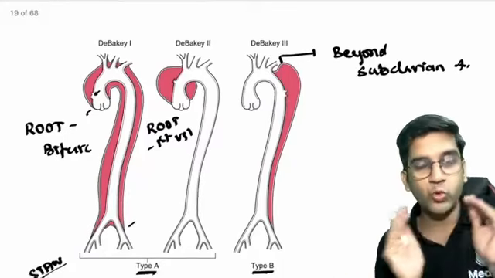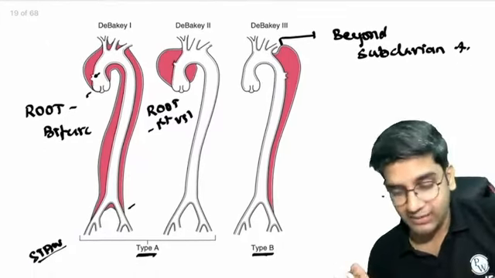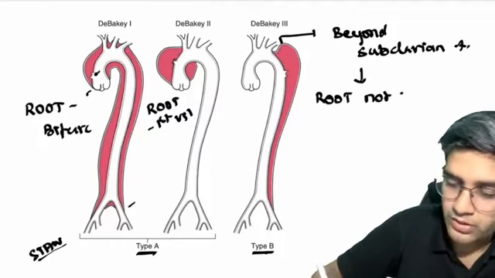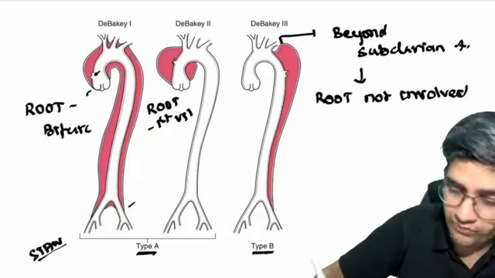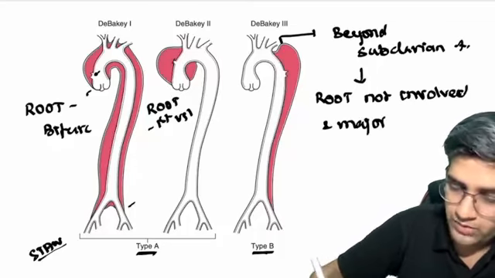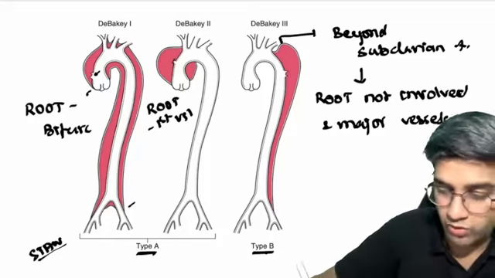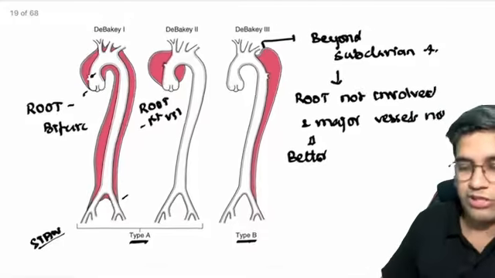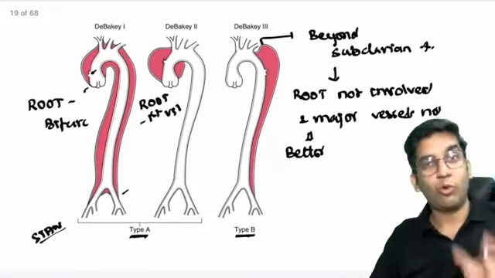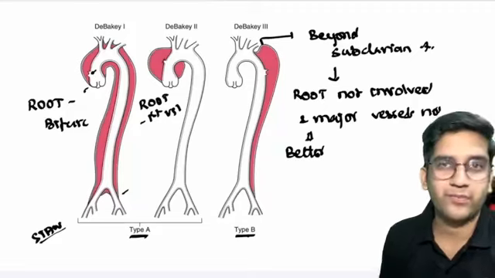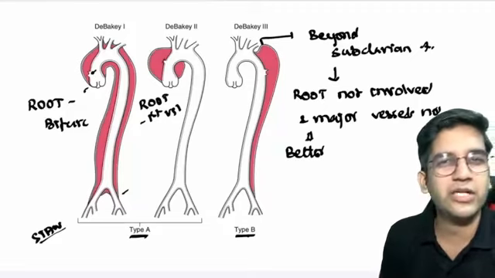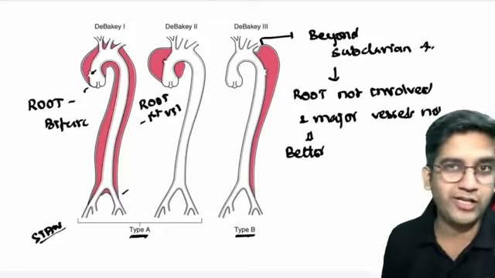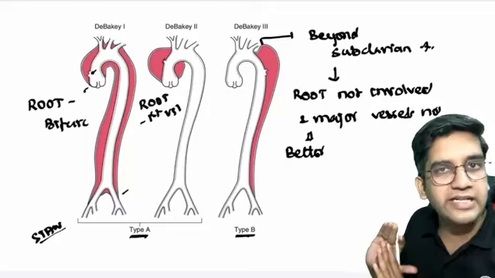Because of the possibility of root involvement and major vessel involvement, type A has a poor prognosis. Because the root and the major head and neck vessels are not involved here, they have a slightly better prognosis. When I say better, the mortality rate is around 30 to 40%, and more than 50% if it's worse. Any day the patient can die. Even with treatment, it is very difficult to take care of the patient because the aorta is getting torn. I'll leave it to Dr. Sandeep to talk about how to treat aortic dissection. It's not my forte, but it requires immediate surgical management.